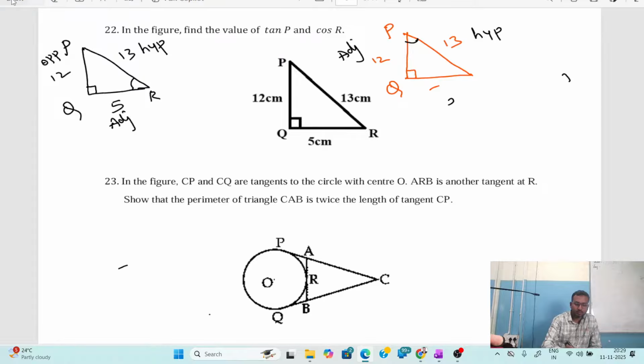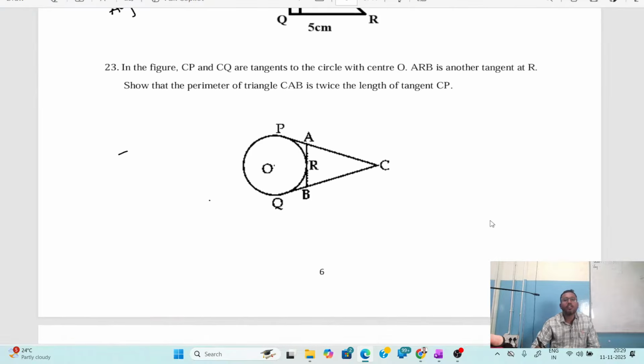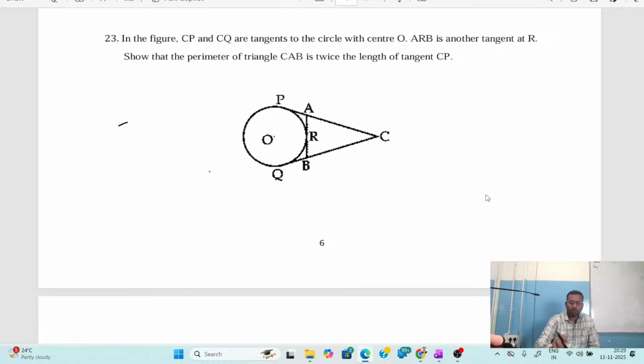That is question number 23. What does question number 23 say? Let me understand this first before we start solving the problem.